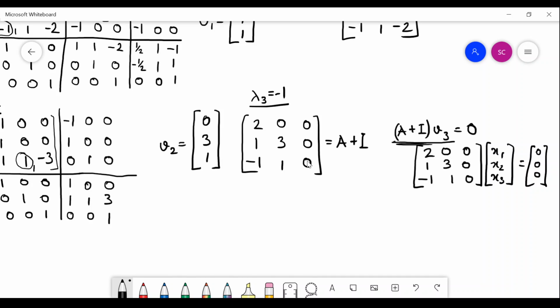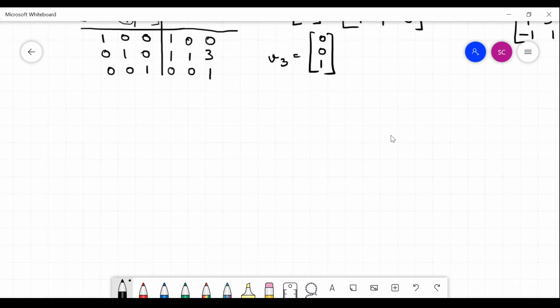That which is multiplying with the 0 column, I can make it non-zero. I can keep it non-zero. And since I can choose any non-zero value, I will choose 1 for convenience. So V3 would be basically 0 0 1. So now you have your v1, v2, v3, so you can form your modal matrix M.